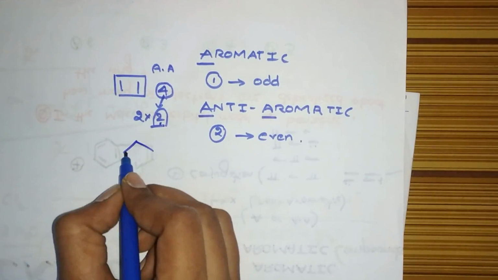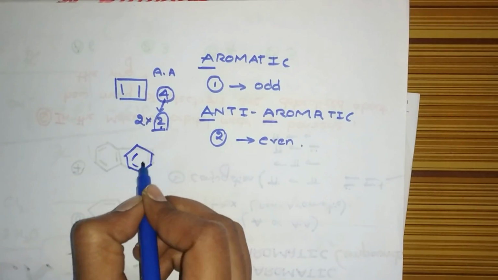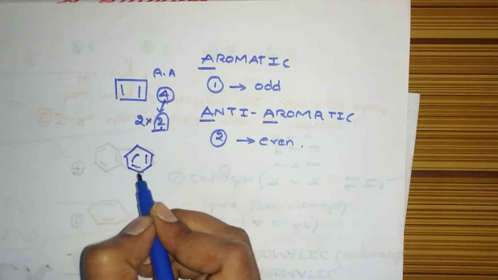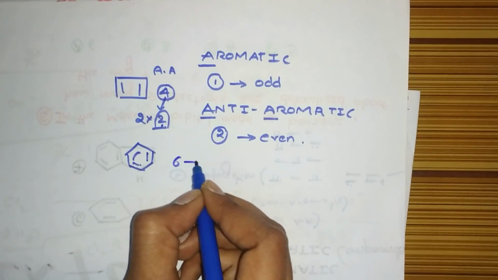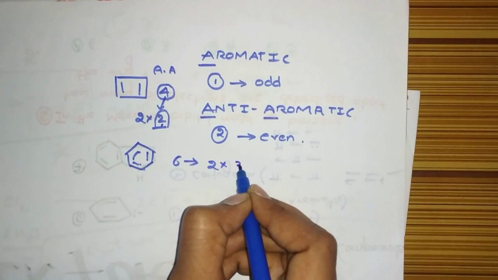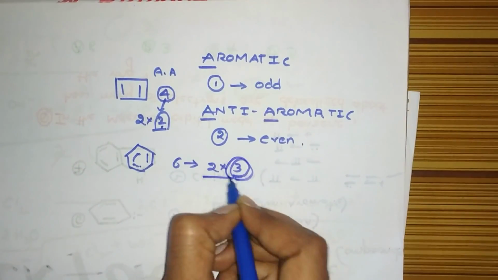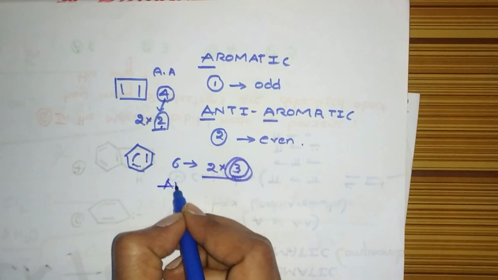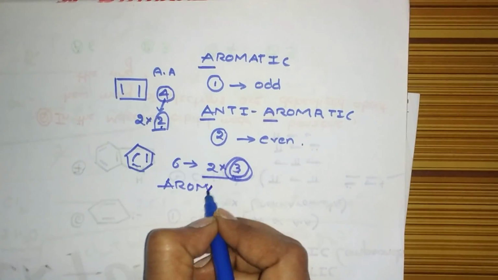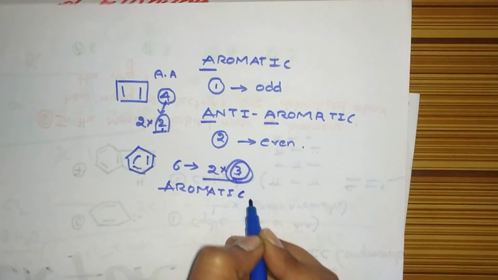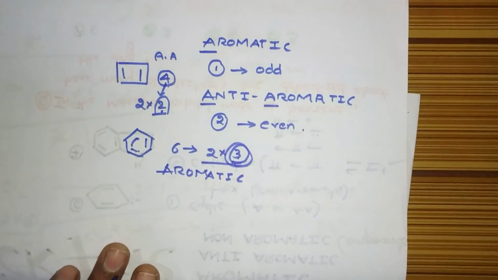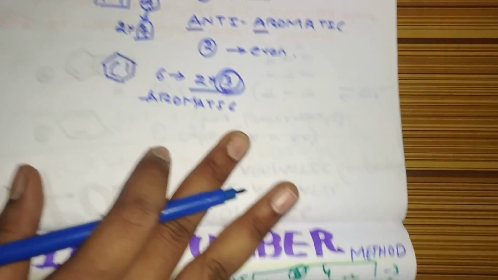Now take this benzene. How many pi electrons are there? Six are there. Six is an odd multiple of 2. Odd in the sense aromatic. That's it. This is the ultimate thing you should know. So let's solve some examples and then we will move to questions.